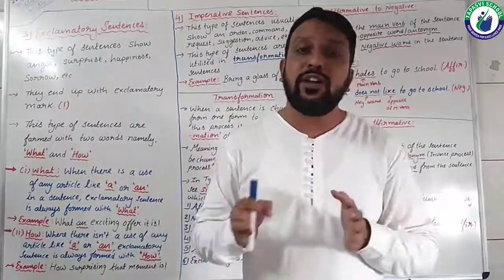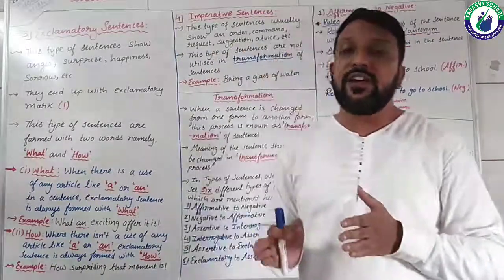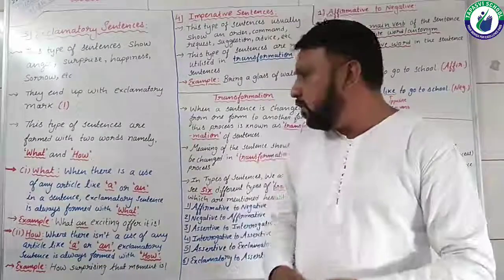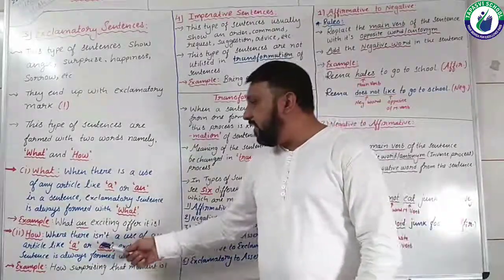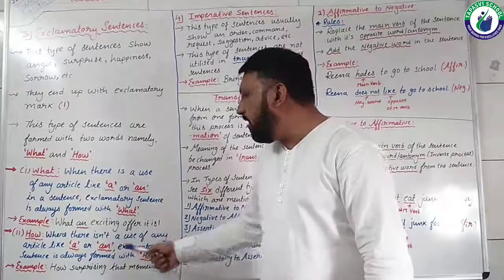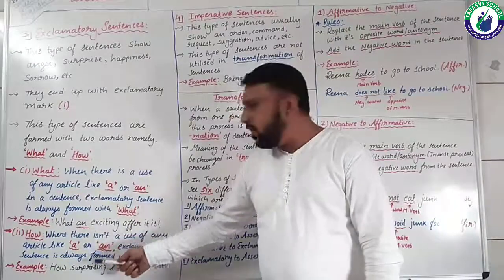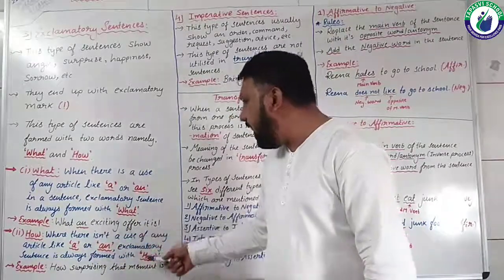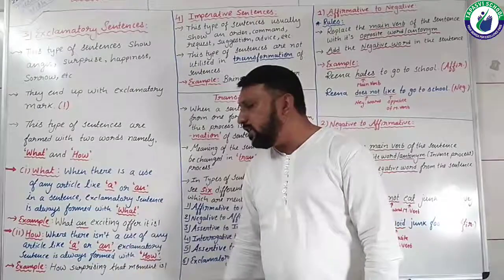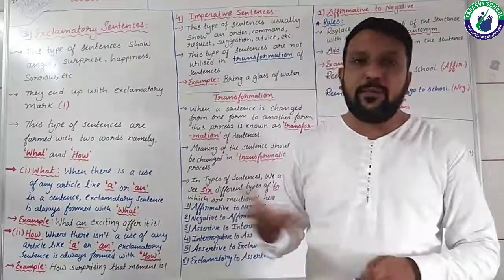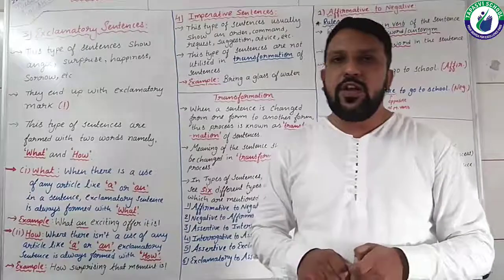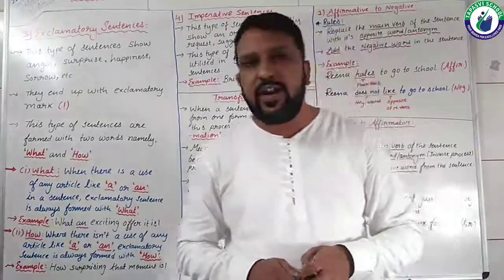Now let's quickly see the second word, how. How to frame an exclamatory sentence with how? Where there isn't any use of an article like a or an, at that time the exclamatory sentence is always framed with how. The rule is very clear, students.